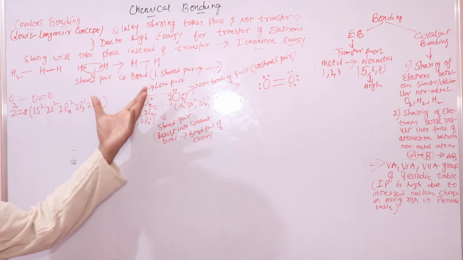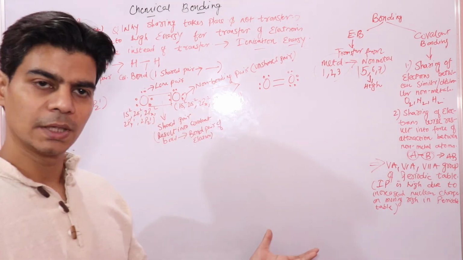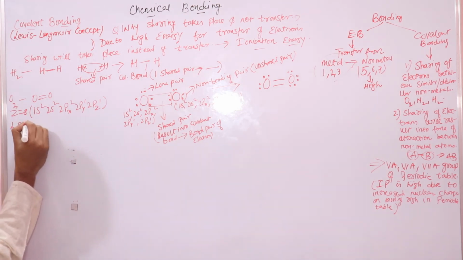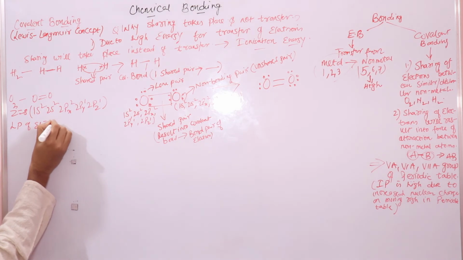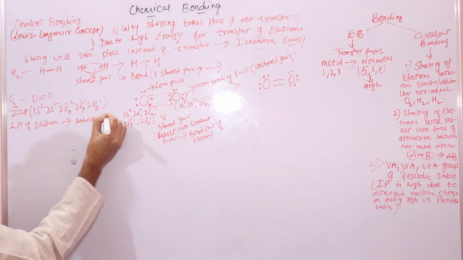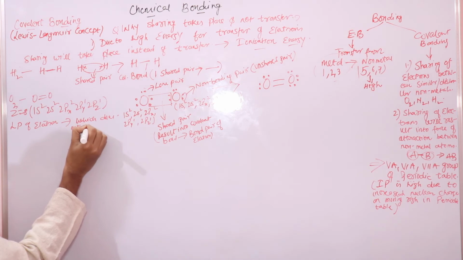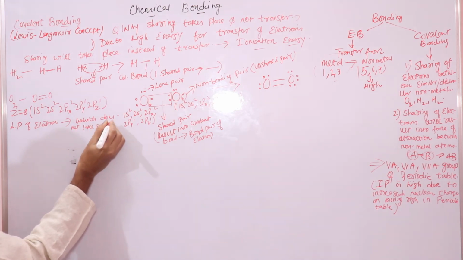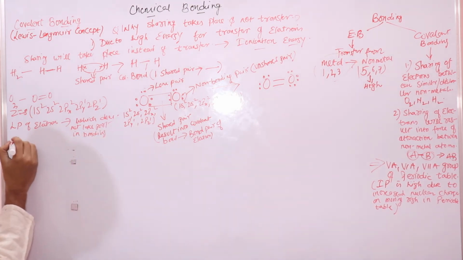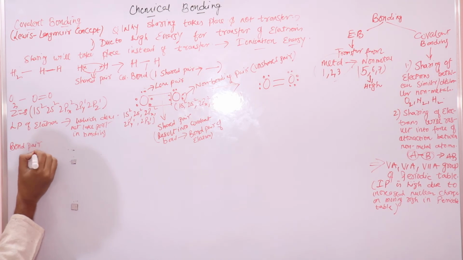So we have lone pair and shared pair of electrons. This is important. We have lone pair of electrons, which does not take part in bonding, and then we have bond pair. This is important, lone pair and bond pair.